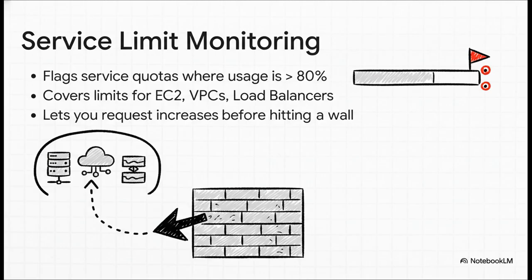When you start getting close, specifically when you hit 80% of a limit for, say, the number of VPCs you can have, it gives you a heads up. This is awesome because it allows you to request a limit increase before you hit the wall and your team suddenly can't launch anything new.